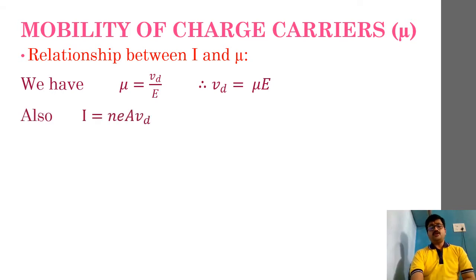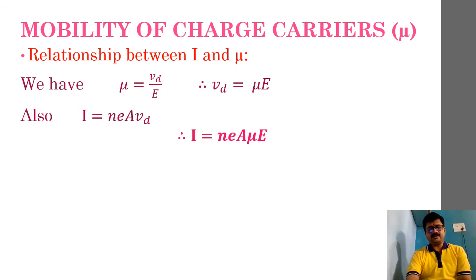Next, we also know that I is equal to NEAVd. If we are talking about this particular relation, and if I substitute for Vd from this expression, then I'll be getting the required relation. Am I right? Fine. So now let's go ahead and substitute Vd in the current equation. What are we obtaining? We are obtaining I is equal to NEA mu into E. So this is the required relationship that we must remember.